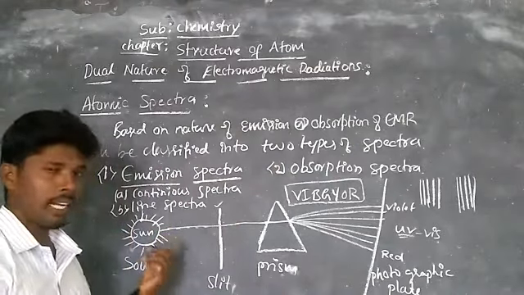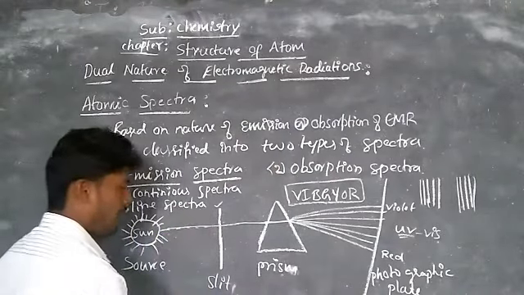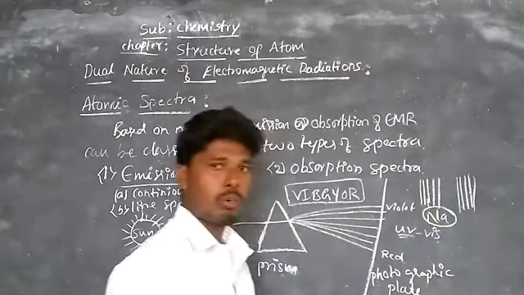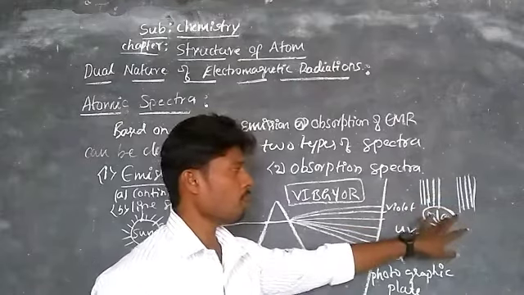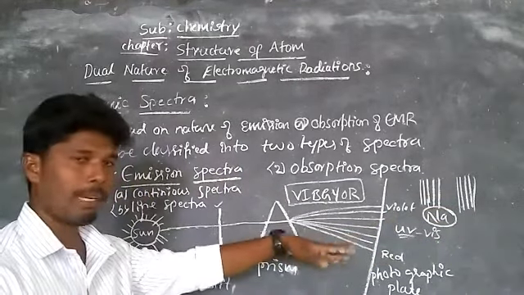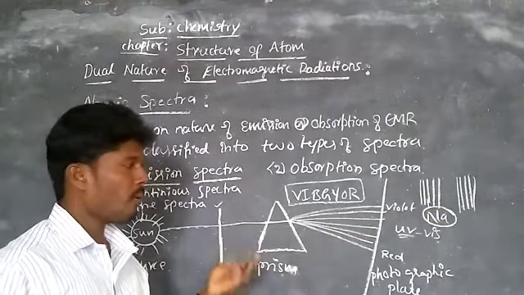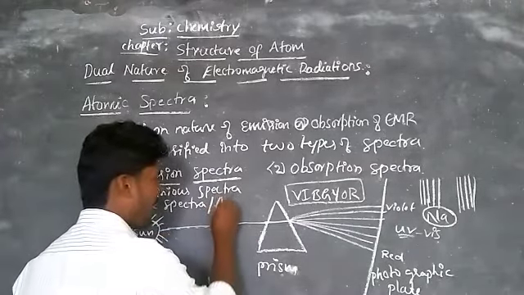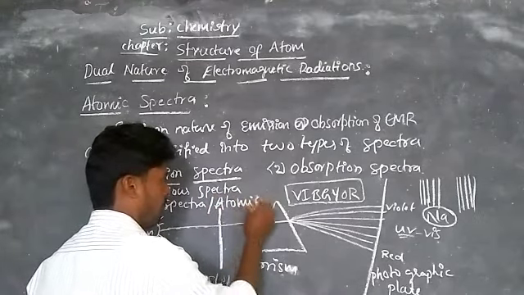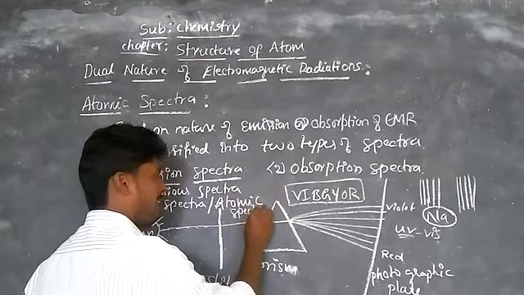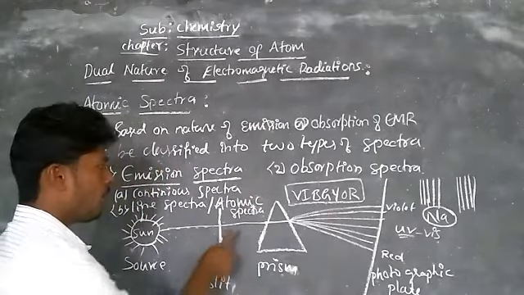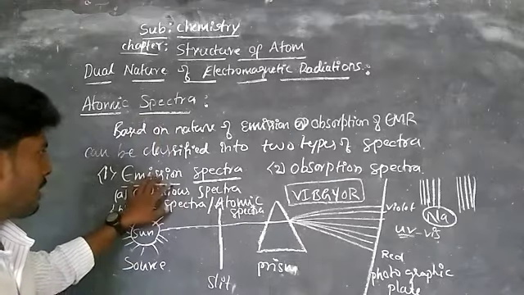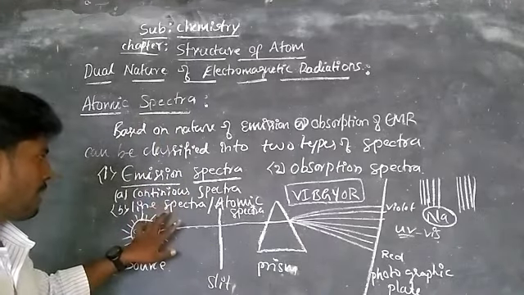That is called a line spectrum. Here the best example for line spectrum is the sodium metal. The sodium metal shows two line spectra, means two spectral lines. Similarly, the hydrogen shows 5 series of spectral lines, that is line spectrum. This line spectrum is also called atomic spectrum. This line spectra is also called atomic spectra. Now we are going to study the atomic spectra of the hydrogen atom. So this is the emission spectra, under the continuous and line spectra.